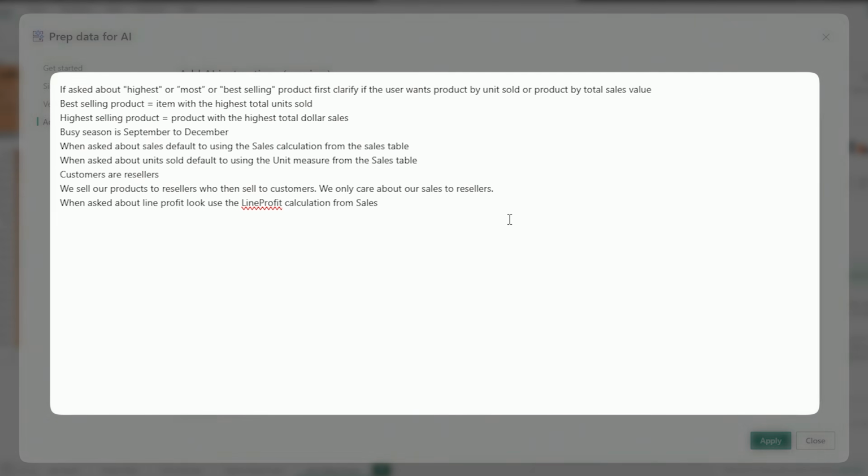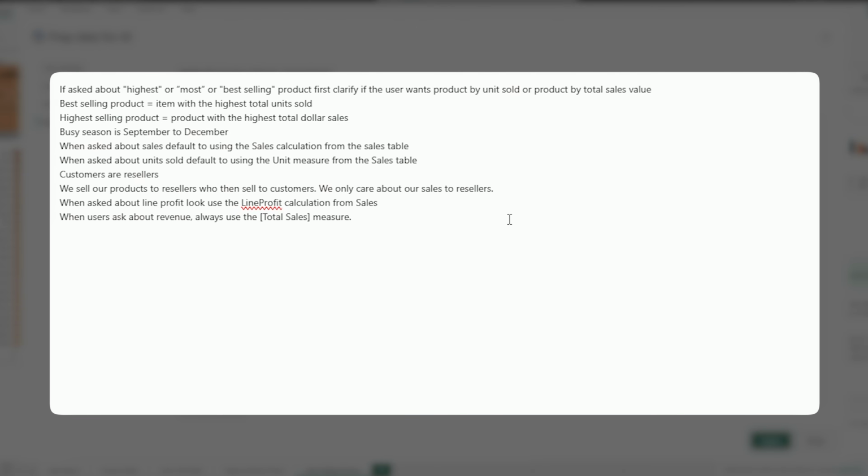I'm just going to add another one here. When users ask about revenue, always use the total sales measure. And you can see, just pause here and read some of the instructions that I've already given this model, including customers are resellers. You can tell Copilot that if somebody asks about customers, what you want Copilot to look at is the reseller column in your report. All right, so this is not mapping to a specific question like a verified answer. This is telling Copilot how to interpret something like revenue.